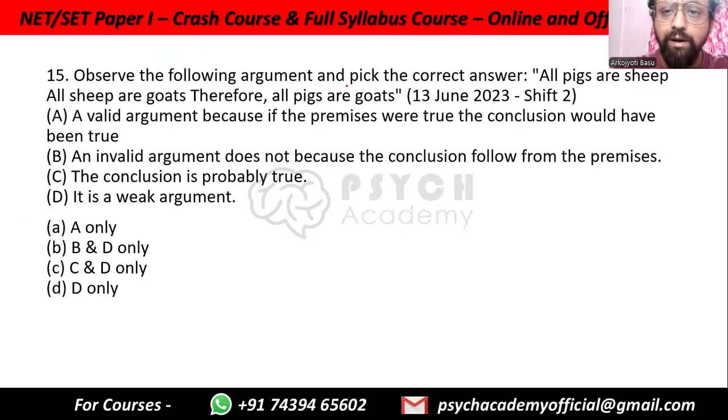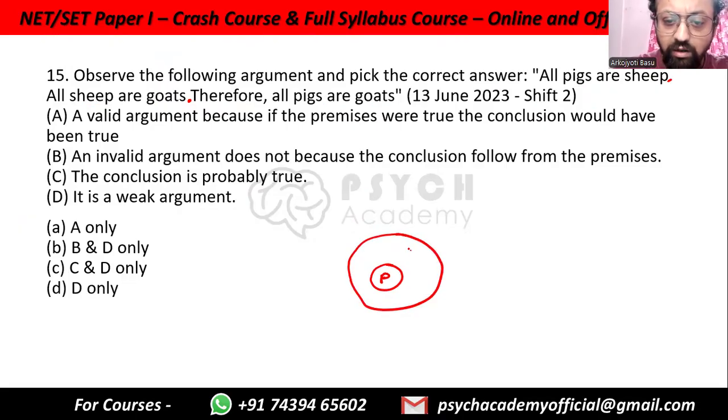Observe the following argument and pick the correct answer. All pigs are sheep. All sheep are goats. Therefore, all pigs are goats. Just try to make the Venn diagram. Whenever you see categorical syllogism problems, use Venn diagrams. All pigs are sheep. So, this is the circle of pigs. This is the circle of sheep.